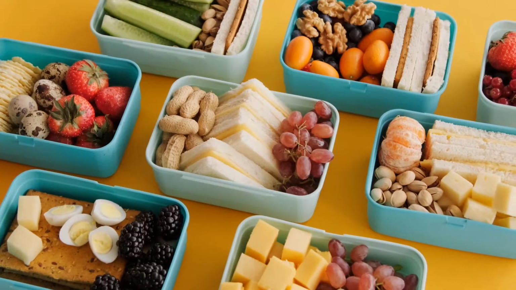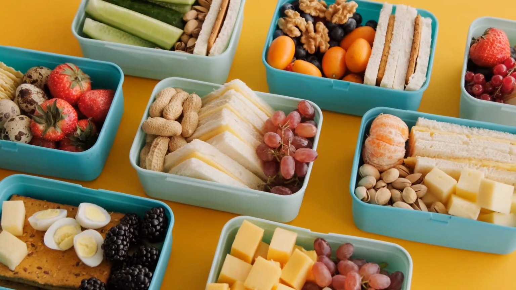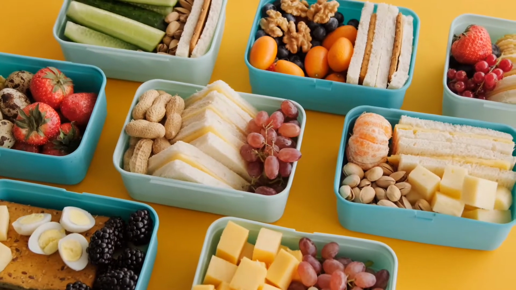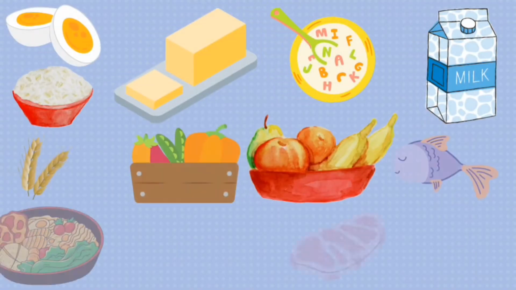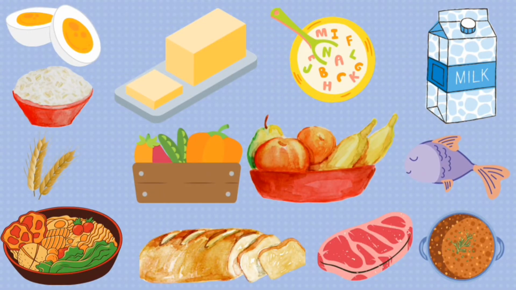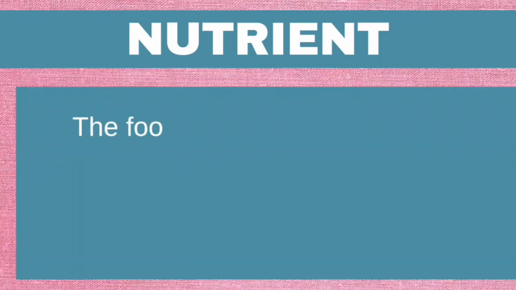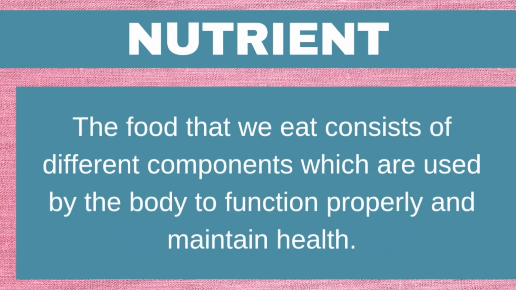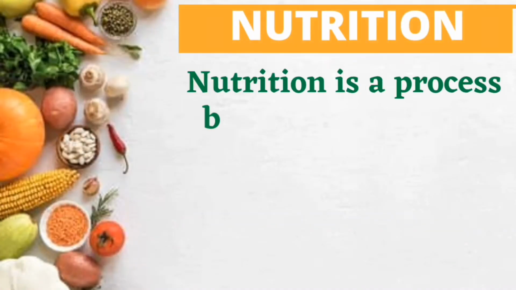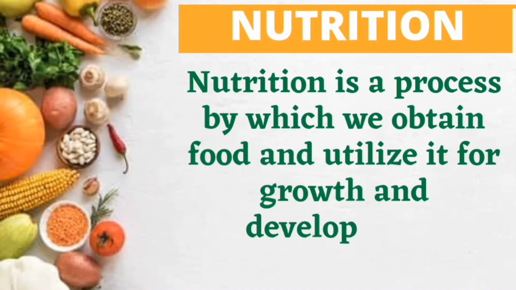Food is a basic requirement of all living organisms. We eat different types of vegetables, fruits, grains, pulses, and cereals. The food we eat consists of different components. These components are required for proper growth and healthy body functions. These are called nutrients. The process by which we obtain food and utilize it for growth and development is called